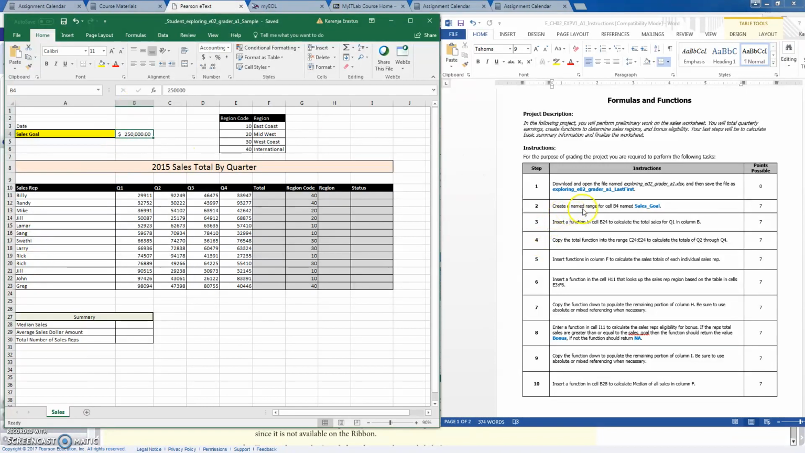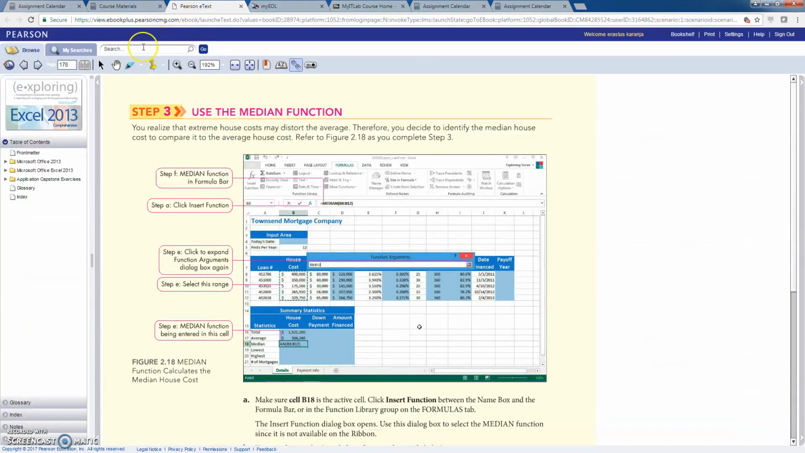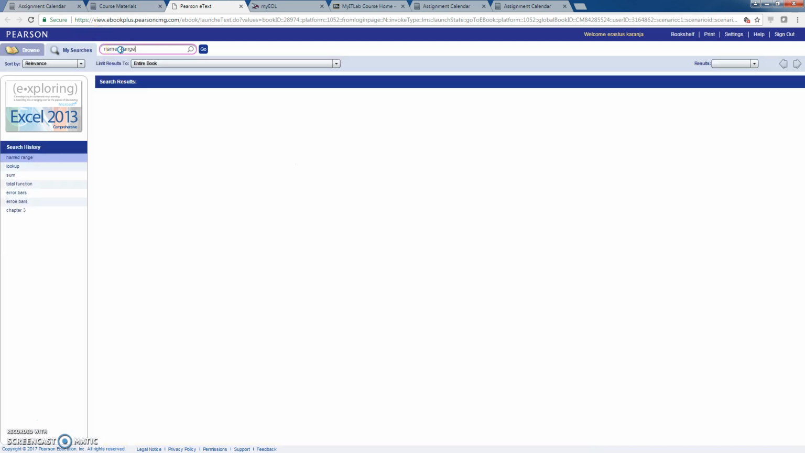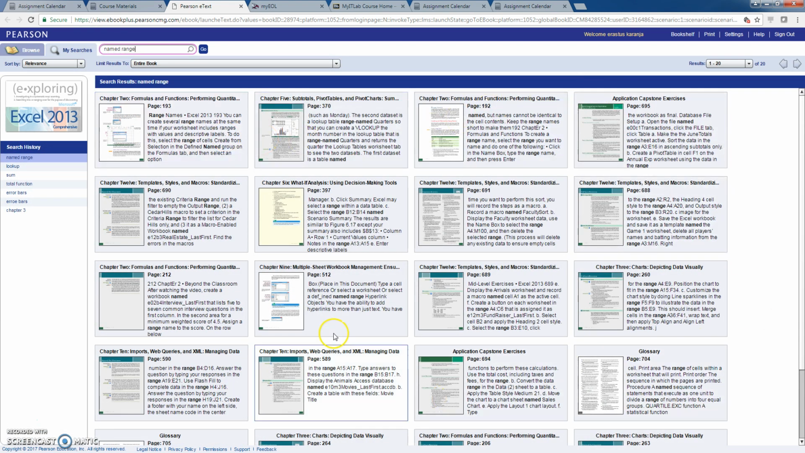So you're being asked to create a named range. If you don't remember what is a named range and how to work with that, you can go to either the hard copy of your book, or if you have the soft copy of your book, and if you open the soft copy, this is how it's going to appear. This is Exploring Excel 2013. Come in here and you can just type named range. So this is just by search. You press the enter key and it will give you all this information.